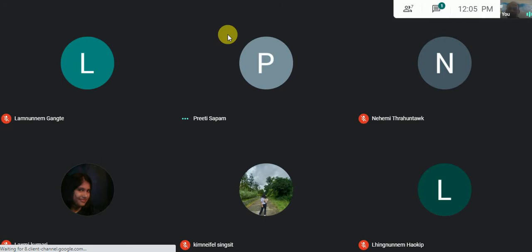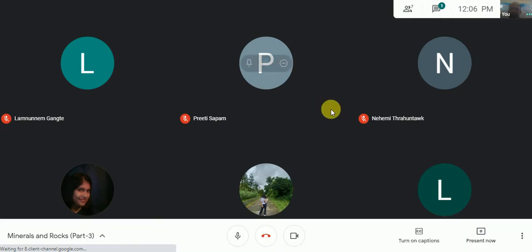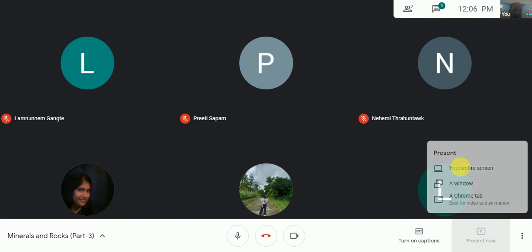Remember, we have been learning types of rocks. Yesterday, we discussed igneous and sedimentary rocks. Today, we shall learn about metamorphic rocks and the rock cycle. Now, let me present my screen.